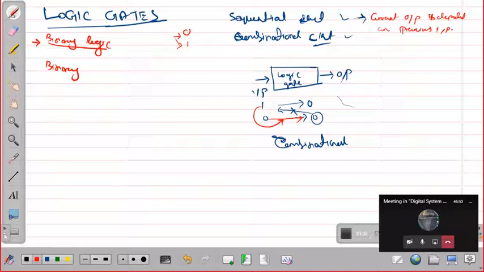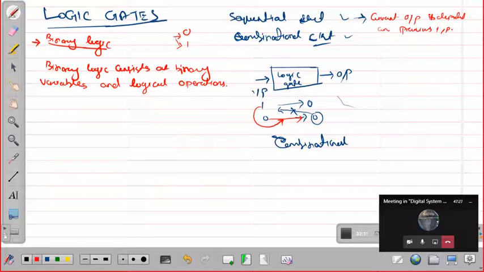So binary logic consists of binary variables and logical operations.